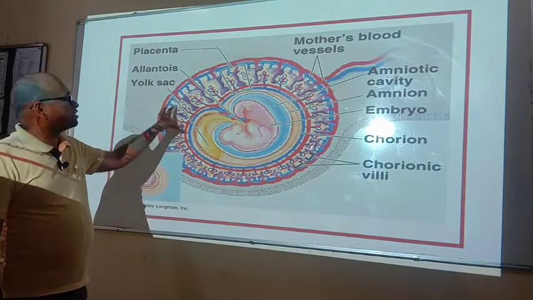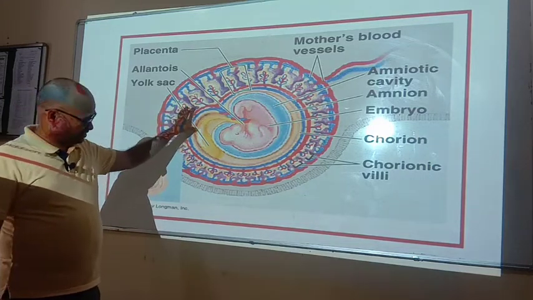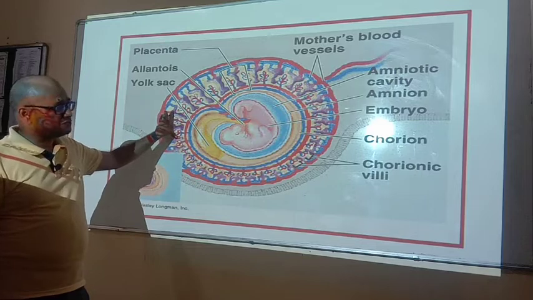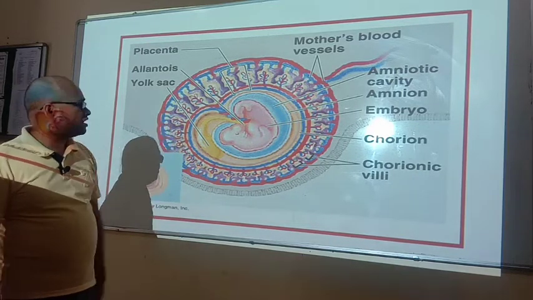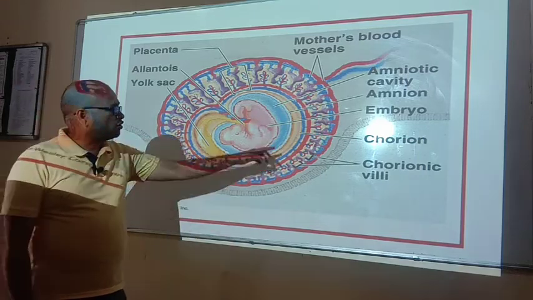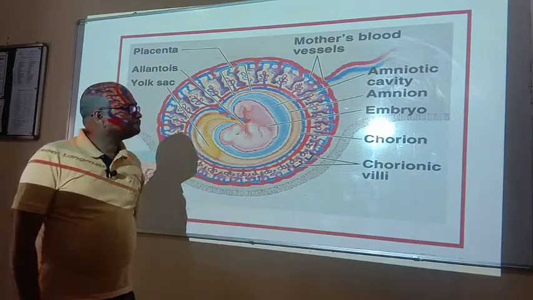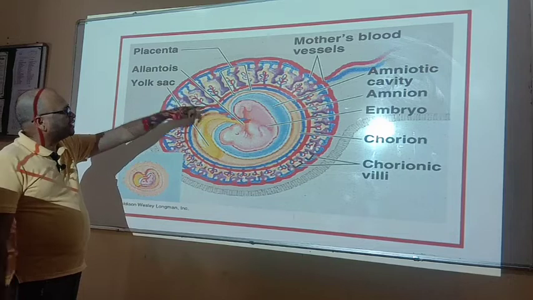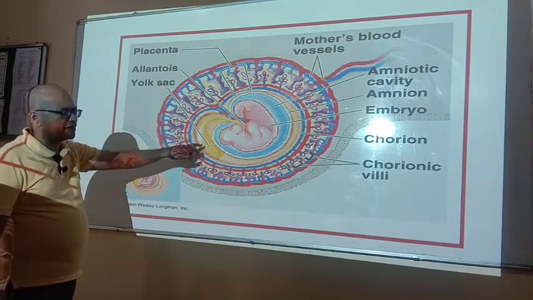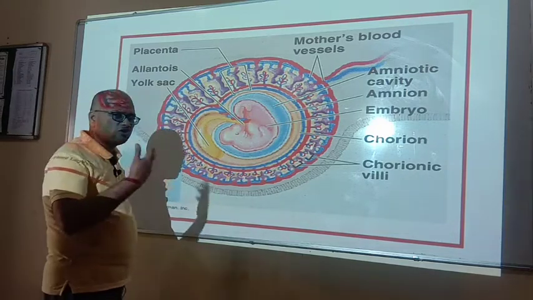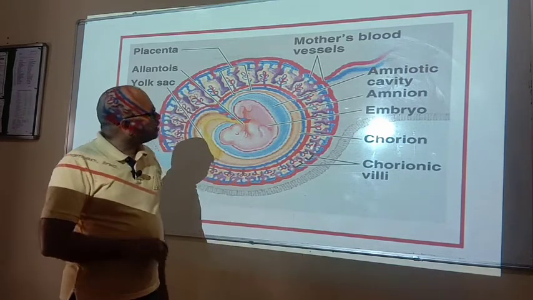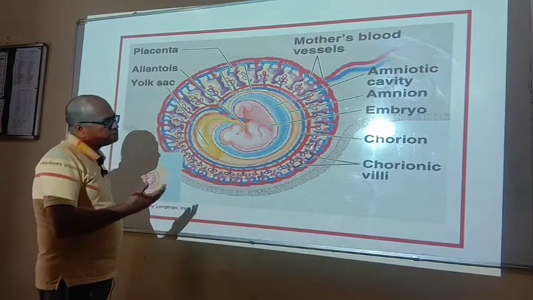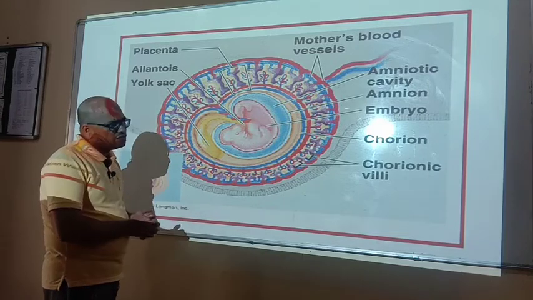Here is the structure of placenta, and in this placenta we can see the different fetal membranes also. That is the chorion, amnion, allantois and yolk sac. These are the 4 fetal membranes or embryonic membranes found in the human fetus or human embryo. Amnion contains amniotic fluid.